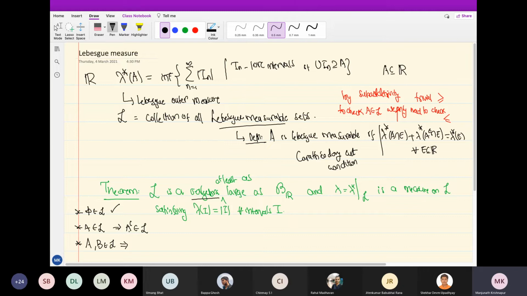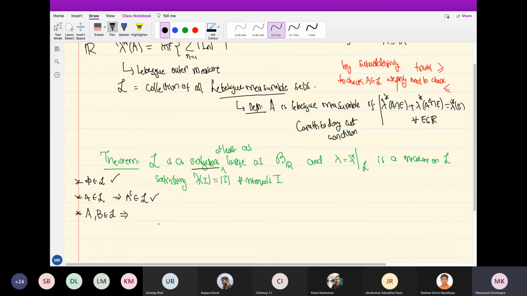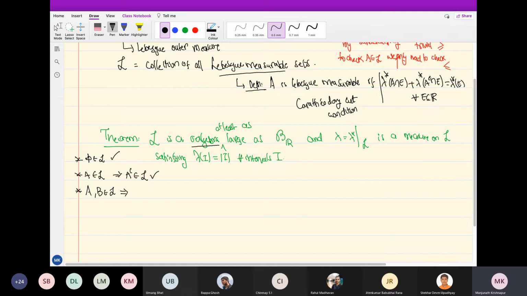Now, if A belongs to L, then A complement belongs to L, because this condition is symmetric in A and A complement. This has to hold for all E, but the condition is symmetric in A and A complement, so this is also trivial. There is nothing to prove in these two. So two things are done about the sigma algebra. Countable union is the issue, and it will take a few steps to get there. First, let us show that L is closed under intersection of two sets.